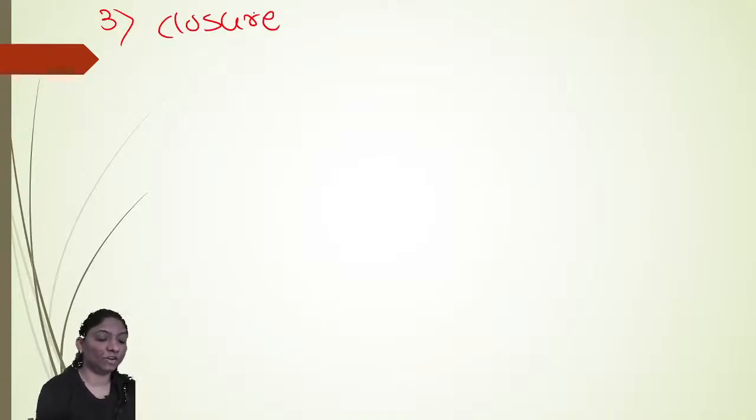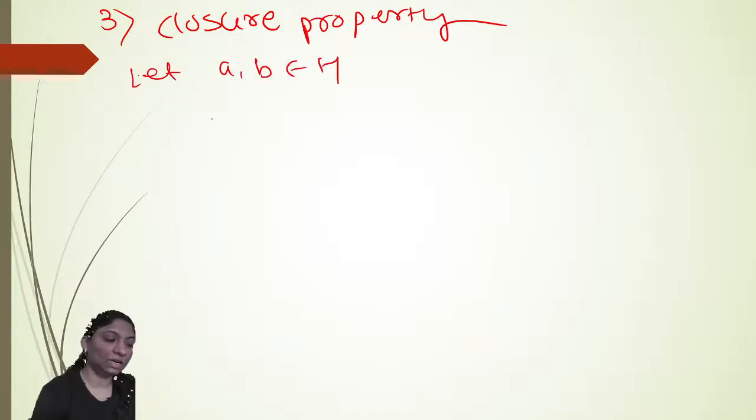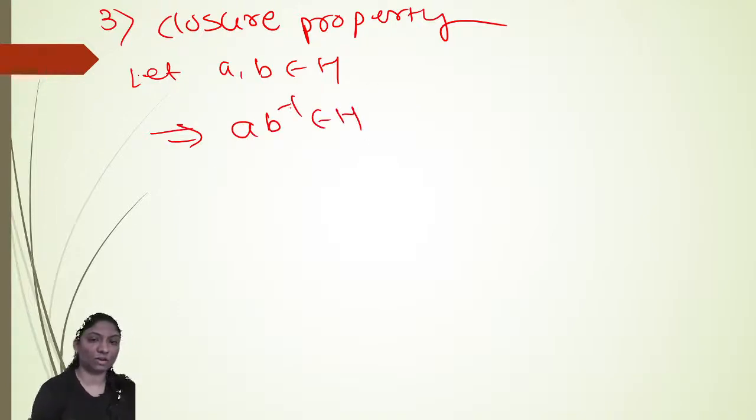Next is closure property. Third, closure property. We are going in a different way. Whatever is given to you, by using that we will prove the other properties. For closure, let A, B belong to H, which implies A, B inverse also belongs to H, as inverse exists for every element, right? B inverse belongs to H, which implies A comma B inverse also belongs to H, not A into B. But here, A star B inverse of inverse.